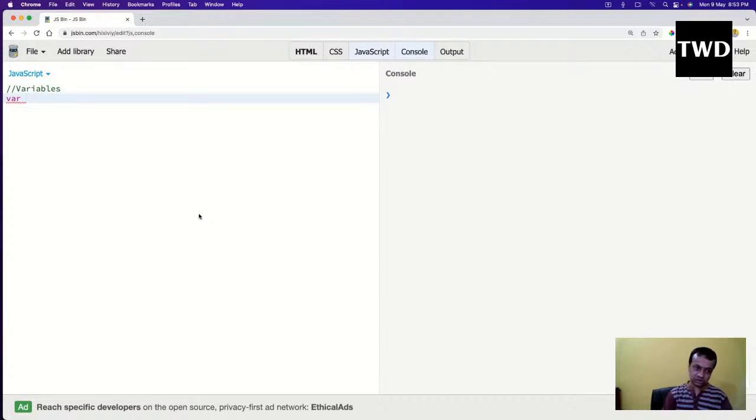Why they were introduced? There is a story behind that. I will tell you that story. JavaScript has some very interesting story behind it. So this is the var we will take first, and then I will take it as fName. JavaScript generally follows the camel casing notation, so everything you give in camel case, like fName, where the F is capital, or you can give it like firstName. This is a bit different from Java, where we generally use Pascal case, but here we use camel case. The first letter is always small.